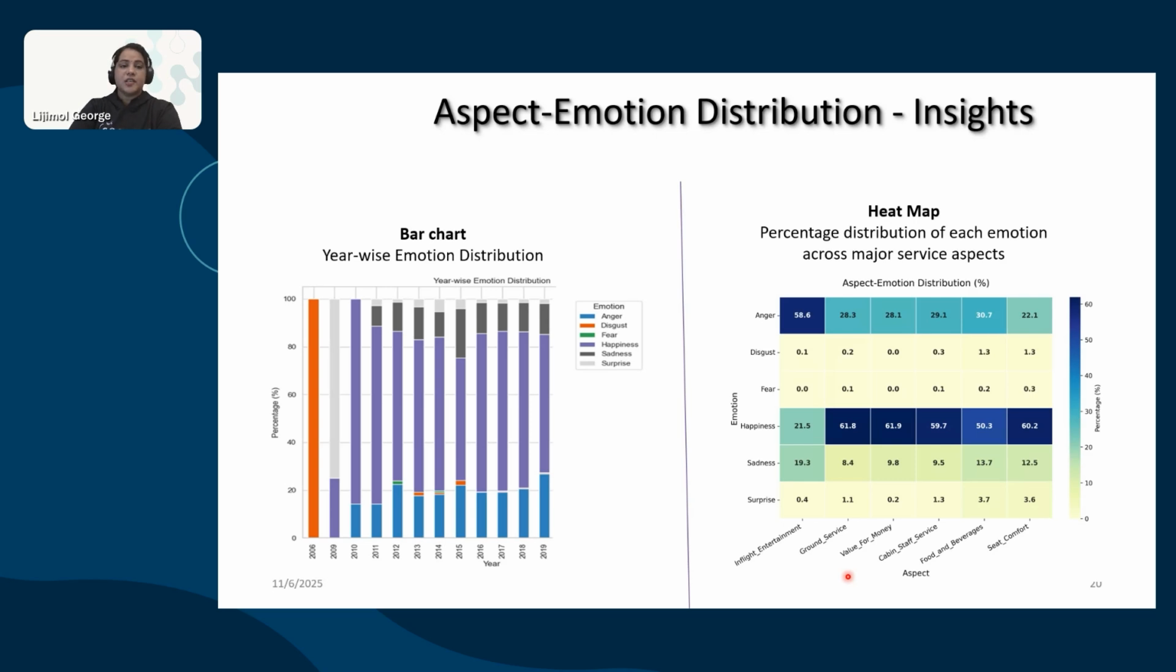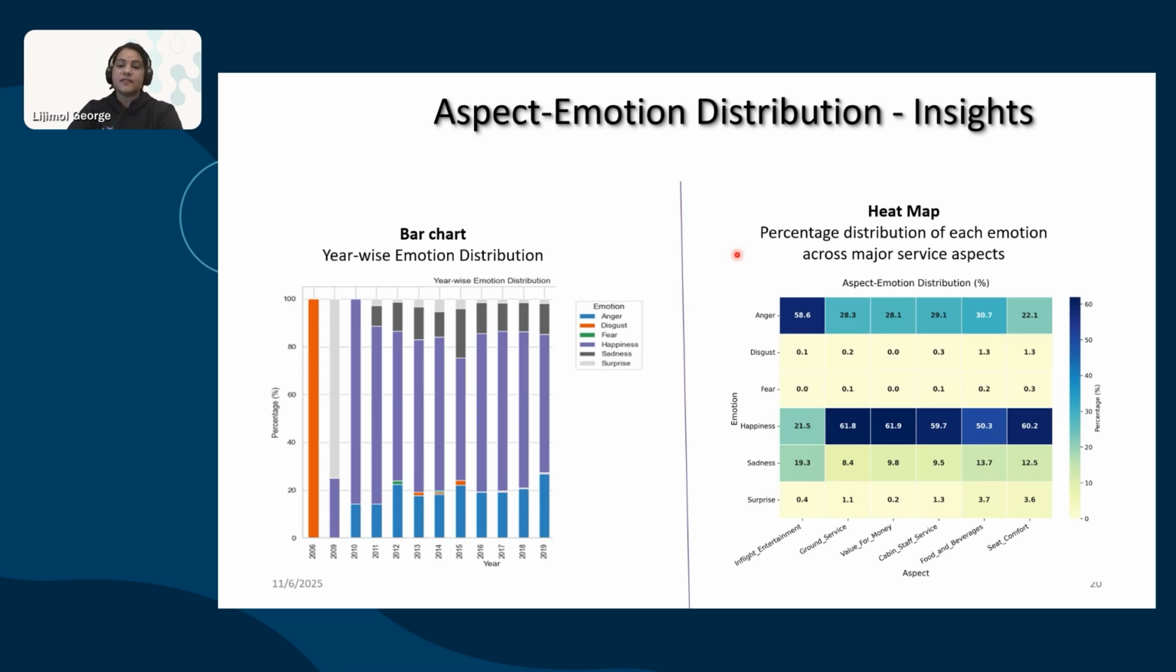This is the aspect emotion distribution insights. Two insights I kept here. First one, year-wise emotion distribution. Once our GraphRAG is ready, we can generate any sort of insights. So in this bar chart, we can see each year how the emotions are distributed. And in the second one, the heat map, we can see the percentage distribution of